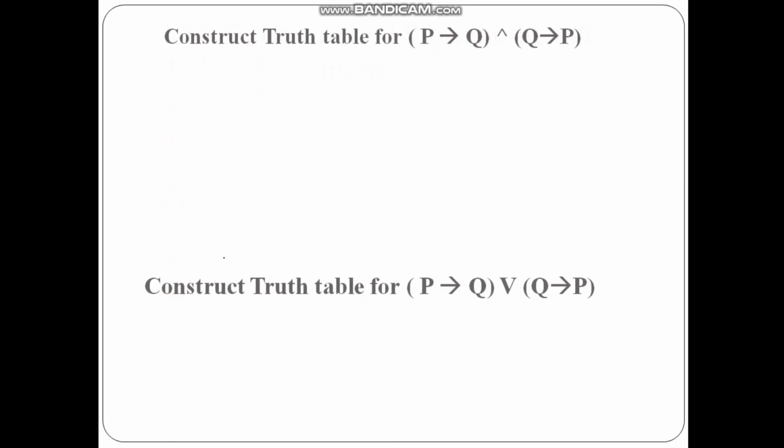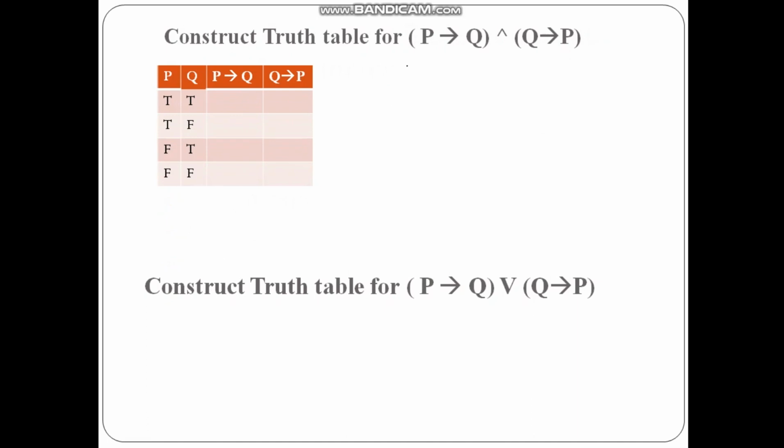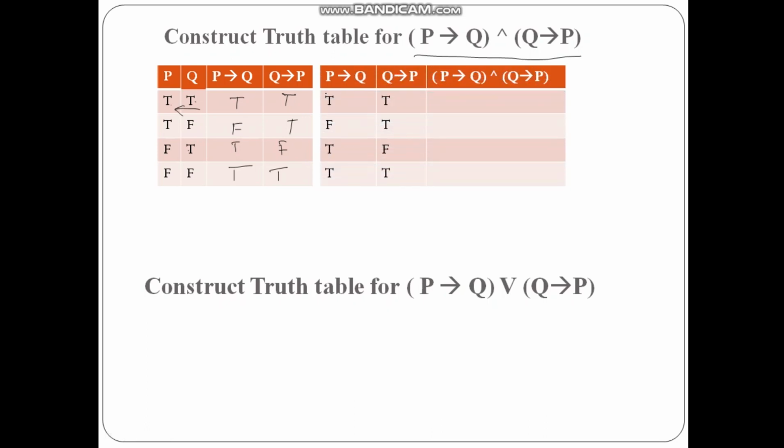Moving ahead, construct the truth table for P implies Q and Q implies P. Since there are only two variables here, there will be only 4 rows. P implies Q will be true, then true false will be false, we know, and this one will be true and this one will be true. Whereas Q implies P will be true, true, true. Now you have to look at it in this direction: true, true is true, false, true is true, true, false is false, and false, false is true. These are the values we have calculated.